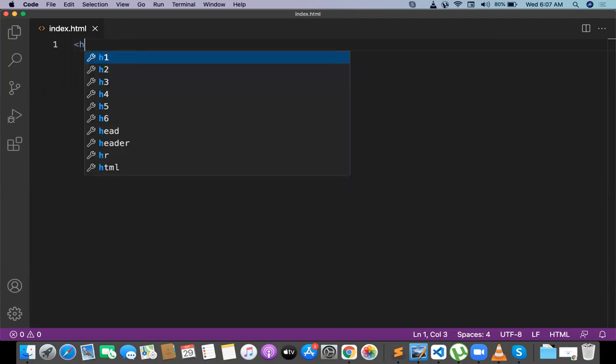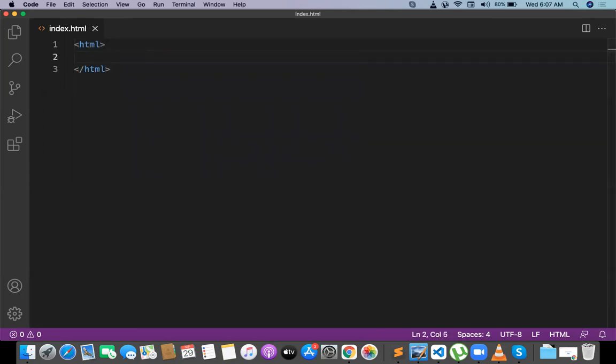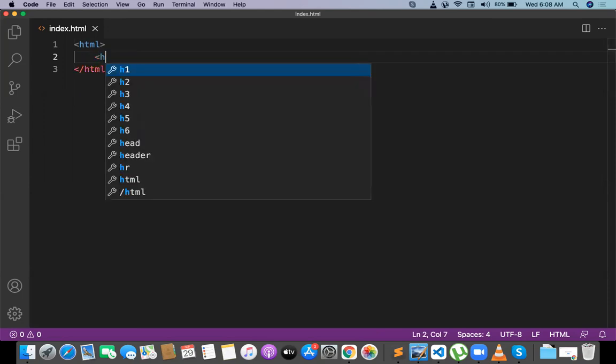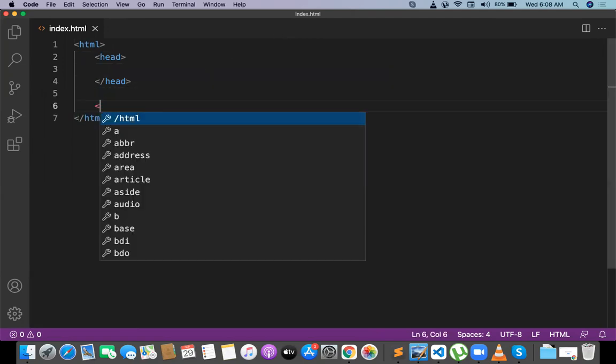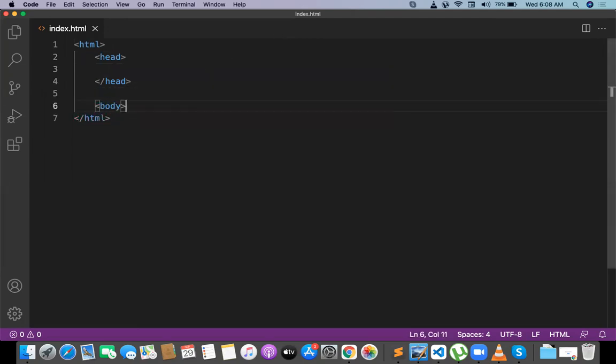The .html is the extension for the file. I created the file with the extension, and in this index.html, this is the HTML tag. This is the root level tag for your web page always. And inside HTML, there are two sections. One is the head section and one is the body section. Head is very important, body is very important.